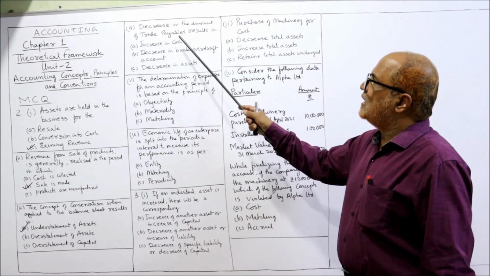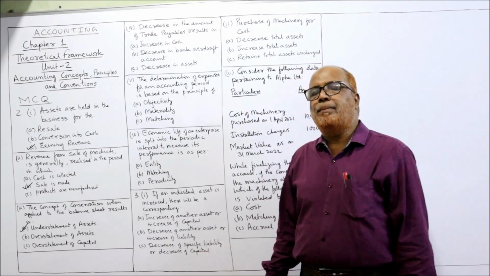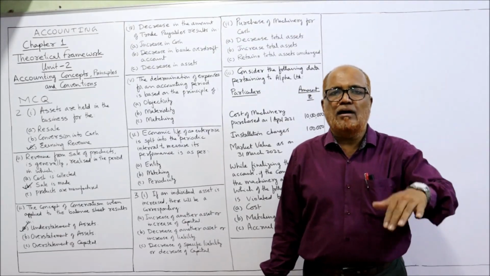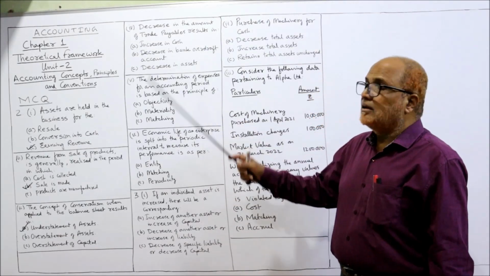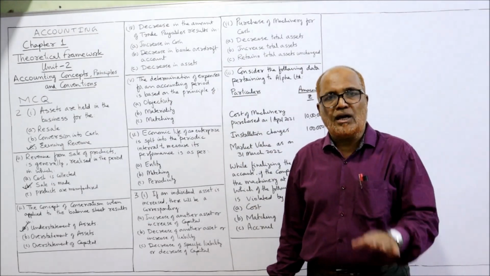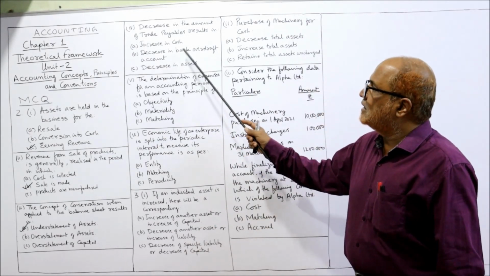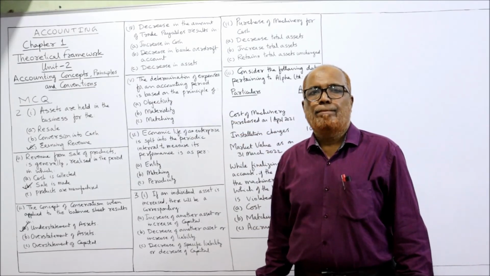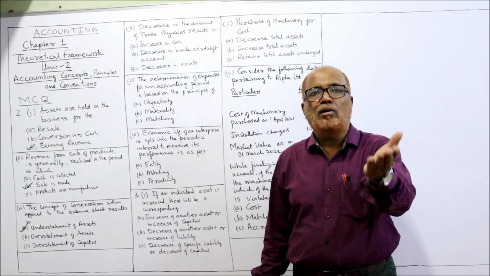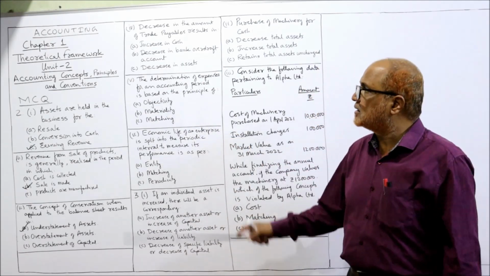Next, decrease in the amount of trade payable results in. Trade payables means creditors. What will happen? First, increase in cash. When we pay the cash, how will the cash increase? The cash will decrease. So the first answer, increase in cash, is wrong. Second, decrease in bank overdraft account. No. When we pay something, our overdraft, if it is there, will increase. So decrease in overdraft is also not the correct answer.